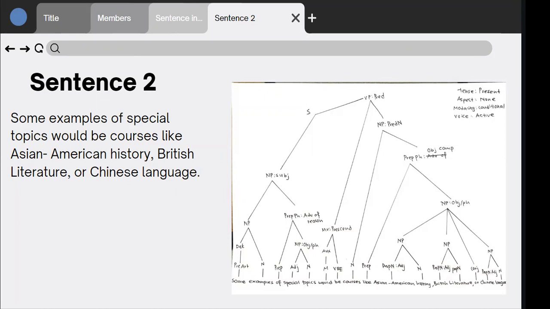Moving on to the next constituent, that is of special topics. So special topics is a noun phrase object of preposition, where the special is an adjective. Meanwhile, the topics is a noun. So of there is a preposition. So when of is combined with the noun phrase object of preposition, it gives us a prepositional phrase adverb of reason. So moving on to our next constituent of the sentence, that is verb phrase predicate.